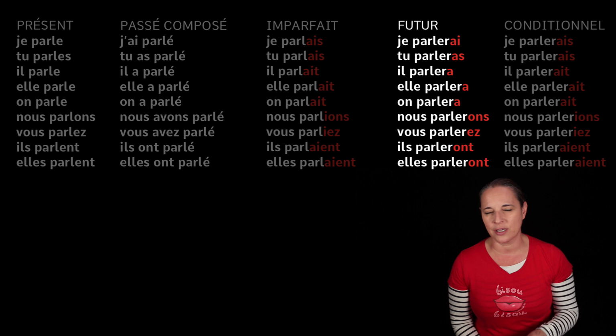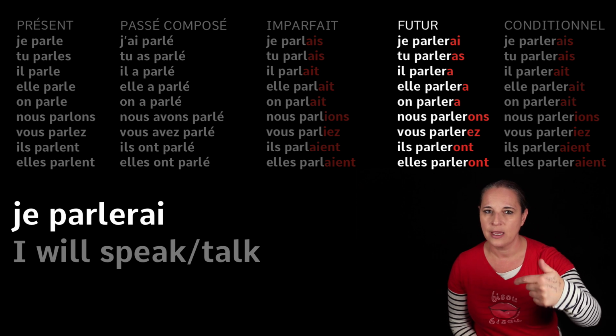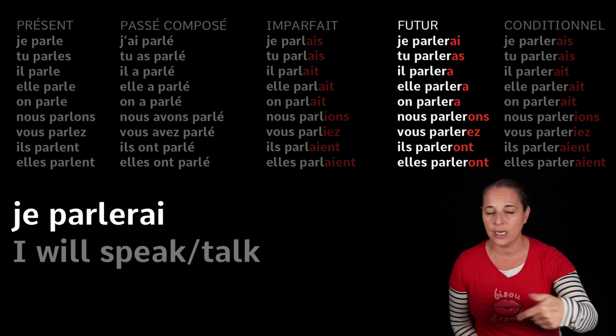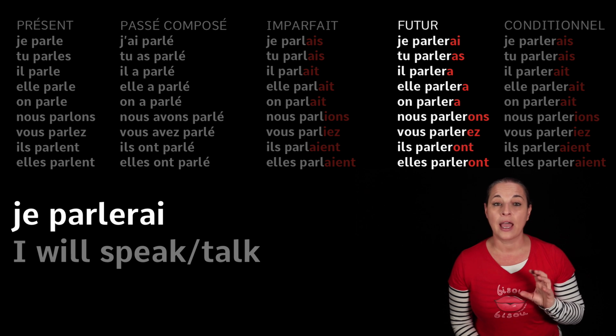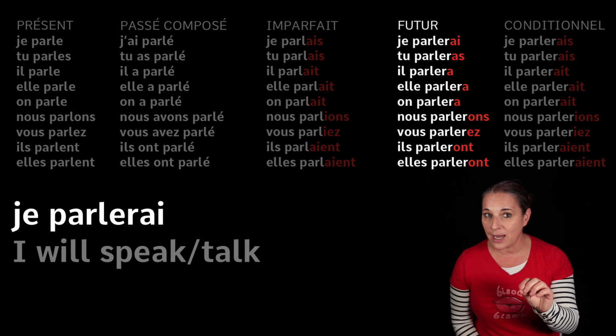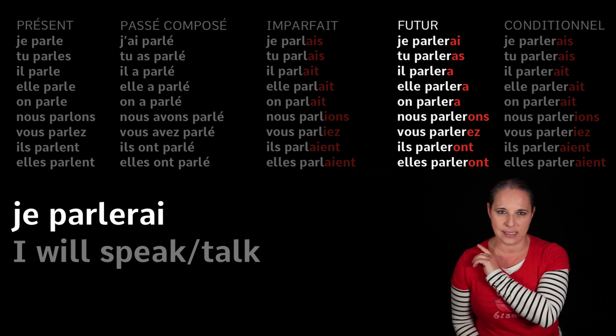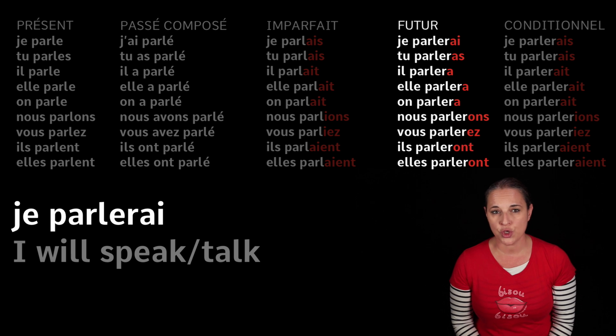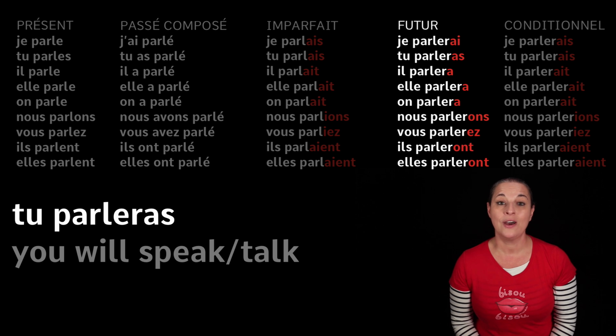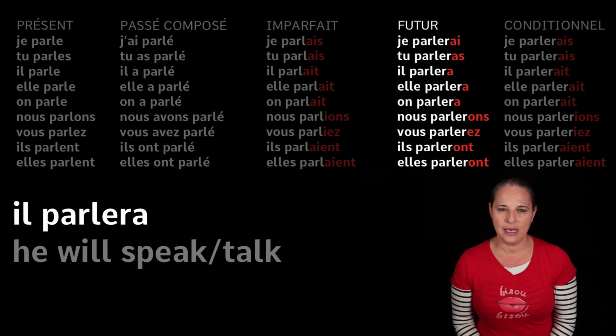So basically we are going to learn how to say I will speak, okay, or I will talk. It's the same here. I will talk. We don't have will, so we have special endings. Here we go. Je parlerai. Tu parleras. Il parlera.